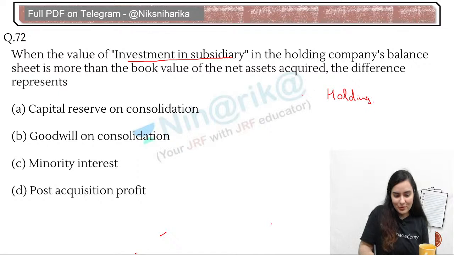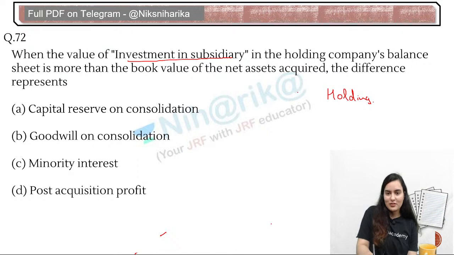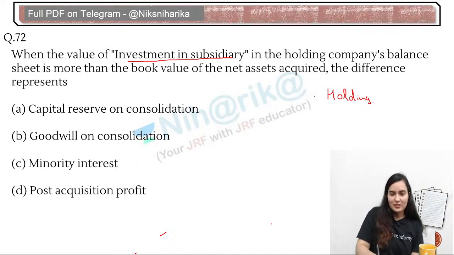Remember, Puneet, inventory, three things: raw material, WIP, and finished good. Very good, very good. Yes, all these three things will be part of our inventory. Now, holding company. Oh, there is a good clash between option A and B. The answer will definitely be option B.